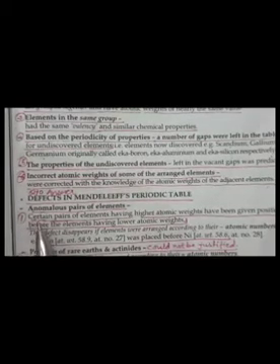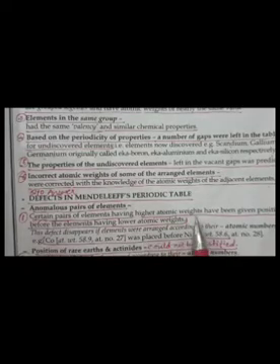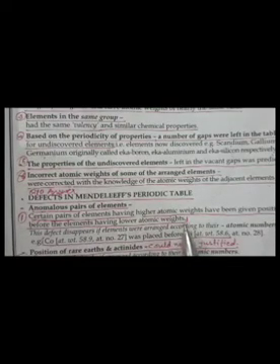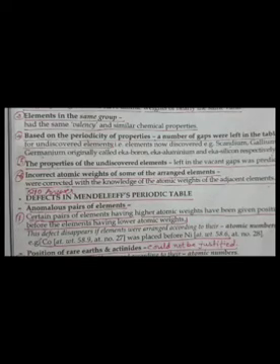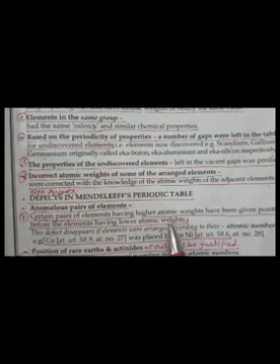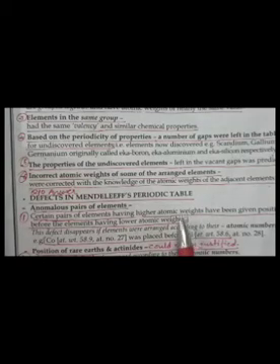For example, just look here, certain pairs of elements having higher atomic weights have been given position before the elements having lower atomic weights. Because Mendeleev arranged the elements in increasing order of their atomic weight, but on the basis of their properties, in some places he placed the element having higher atomic weight before the element having lower atomic weight. मतलब जिसका atomic weight ज़्यादा था उसको उसने पहले पोजीशन दे दी और लोअर वाले को बाद में.